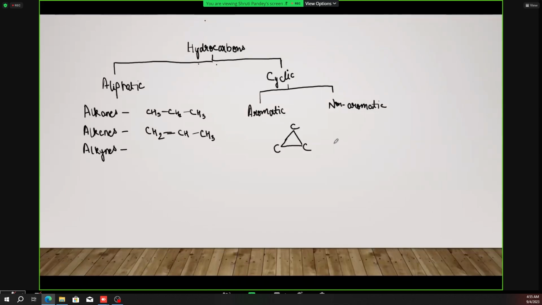Then we'll go on to talk about the requirements of aromaticity. How can we define aromaticity and what compounds can be said to be aromatic? The first and important requirement is that the compound must be cyclic. That means this property is not found in the aliphatic compounds, that is, the open chain compounds or their isomers. Then the second requirement is that it must be in conjugation all the way around the ring.